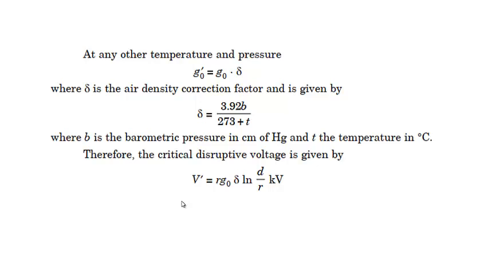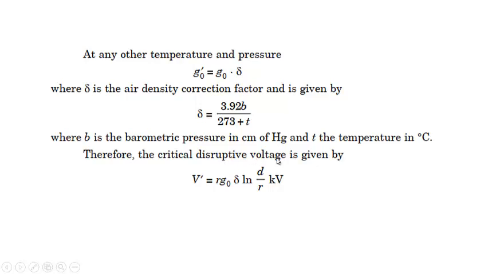If temperature increases, this availability of electrons will decrease. Or in general, we can say this delta or air density correction factor will depend upon the pressure as well as temperature, and that relation is given by this formula, where b is the barometer pressure in centimeter of Hg and t is the temperature in centigrade.